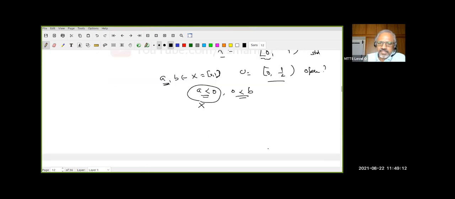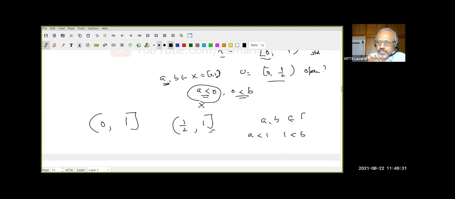Okay. And a similar case arises here. Suppose I have something like this. Now let me take half to 1. Now 1 is a problem because I have to find AB so that, what should happen? A must be less than 1 and 1 must be less than B. And where should A and B be? They should be in 0, 1. But that means B is already less than or equal to 1. So I cannot find it. So this is an absurd finding.